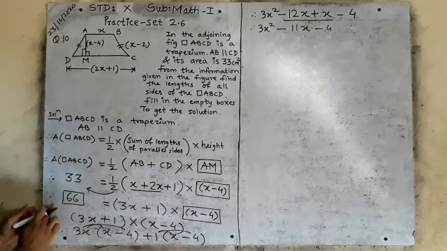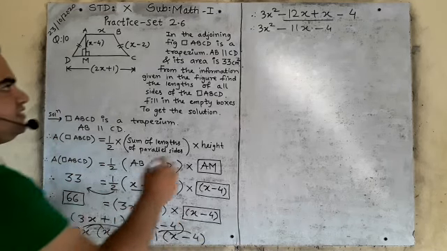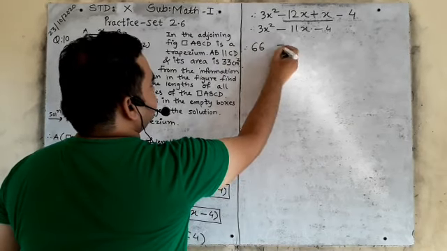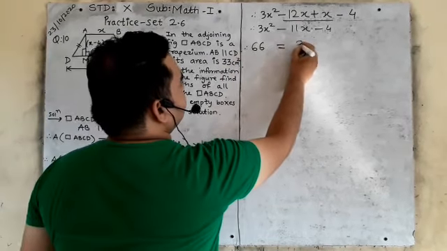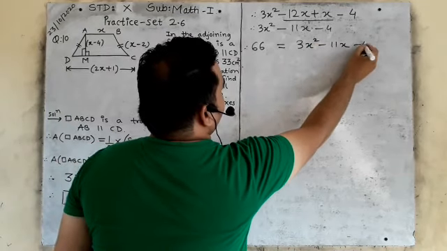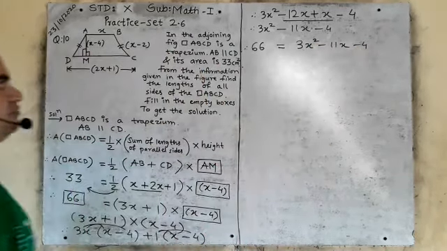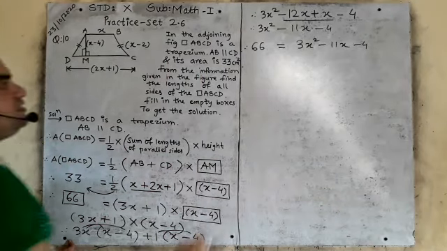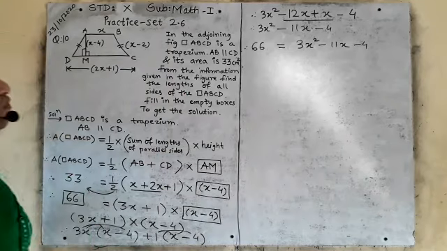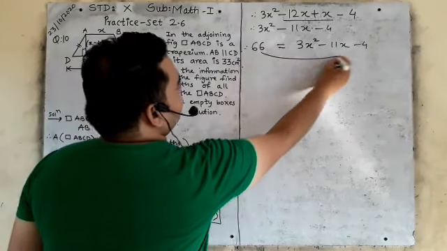So what was here? 66. Now we will write 66 is equal to this one, 3x square minus 11x minus 4. Now what will happen? This 66 will go to that side.